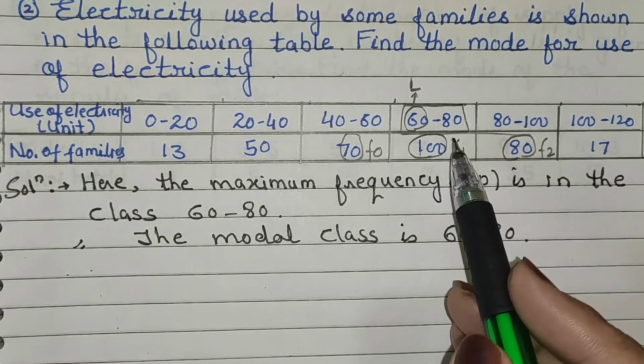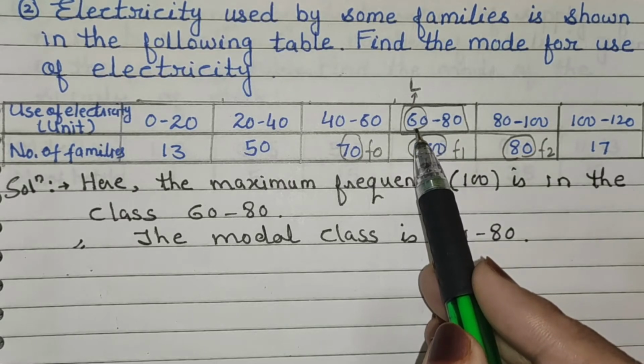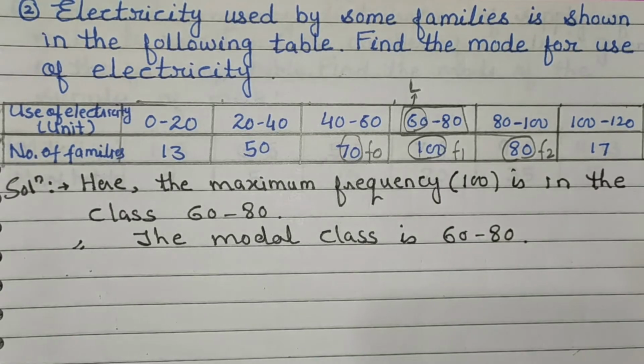And h is the class interval, 80 minus 60 is 20. Therefore the value of h is equal to 20.